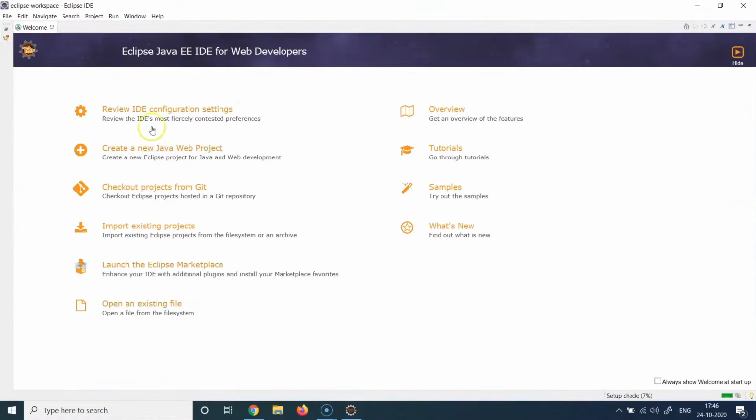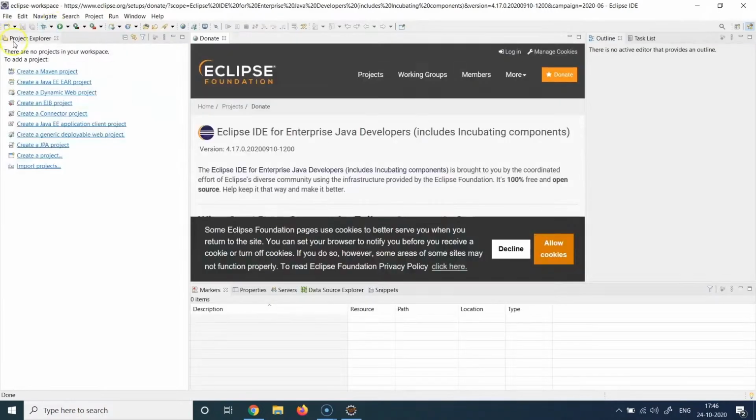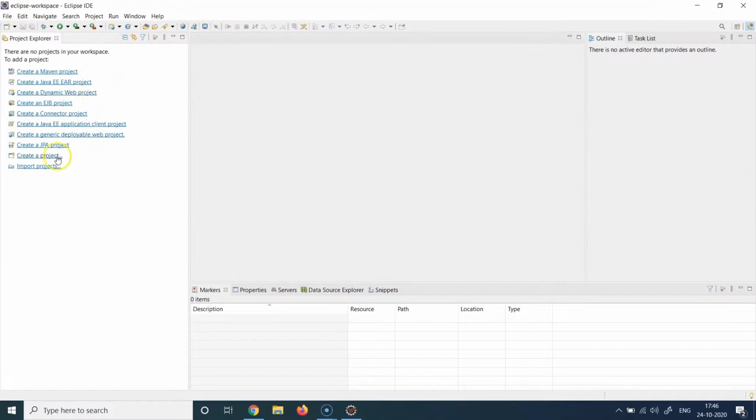It has a welcome page, which has multiple options. You can check out a project from Git. You can import an existing project. You can go to the marketplace, create a Java web project or whatever, or you can just close this. You have a nice navigation project explorer bar here. So all the projects which you're going to create will be listed here. There are also some quick shortcuts here for creating different kinds of projects.